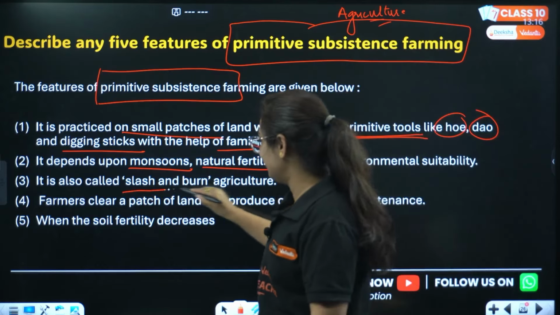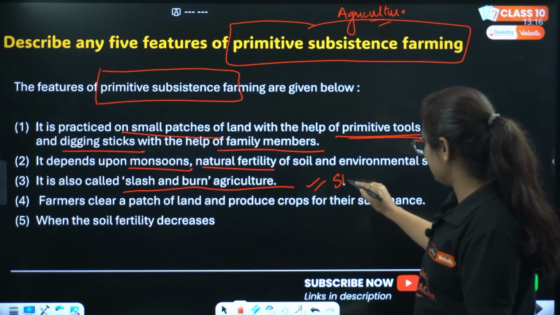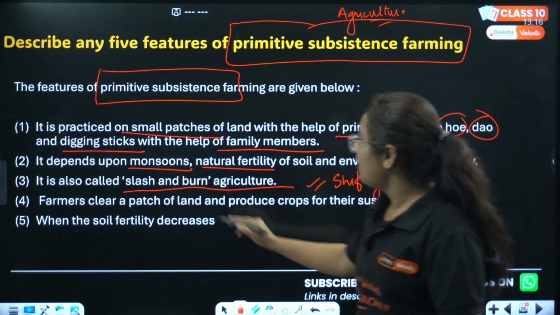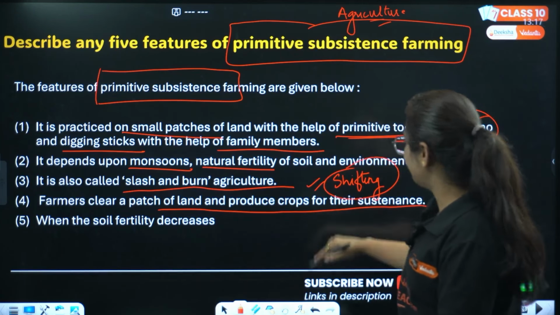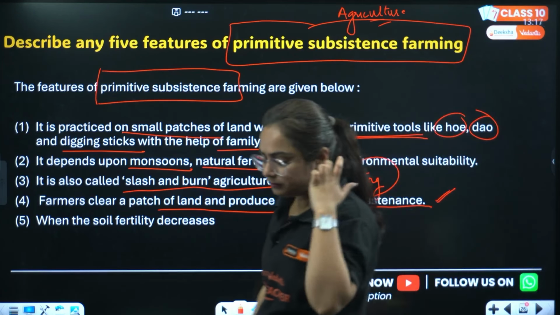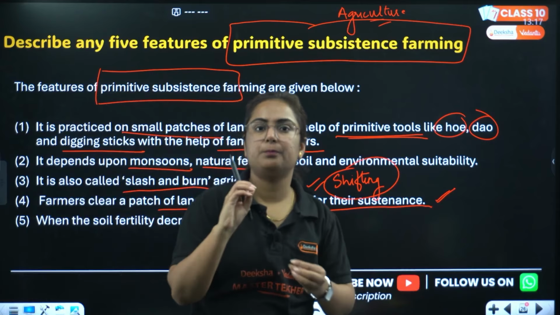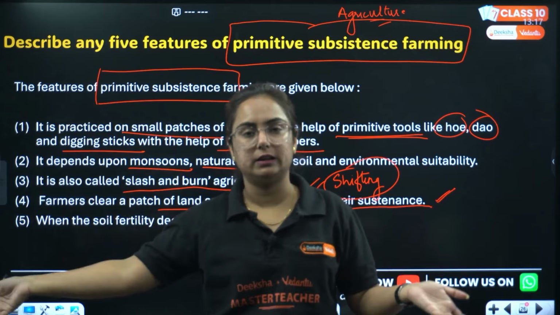So it is also known as slash and burn agriculture. Shifting cultivation also we call it. Get it? Farmers clear a patch of land. We know that in shifting cultivation, farmers come to the region, cut all the forest, then grow crops there, burn it later, and move to another land.